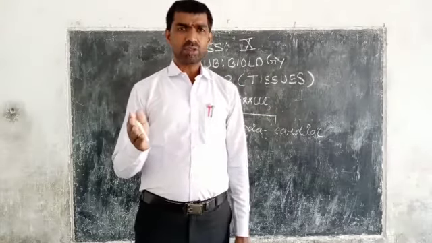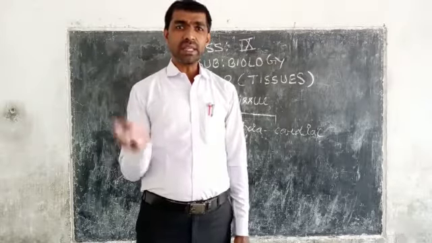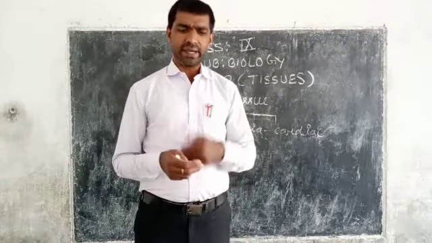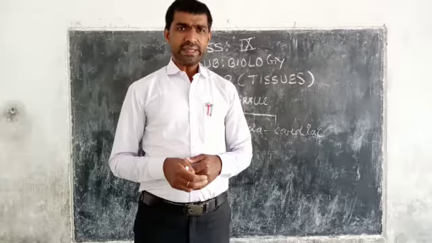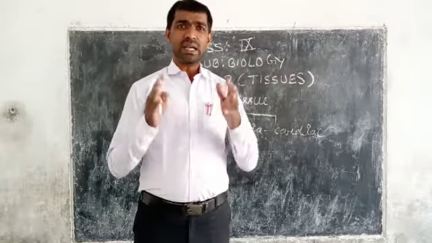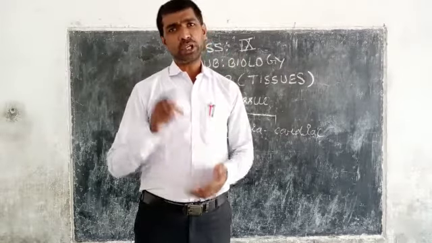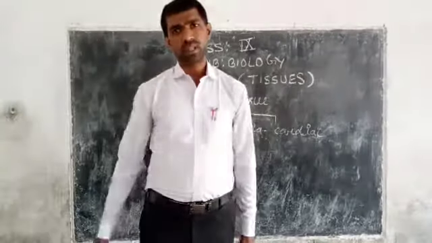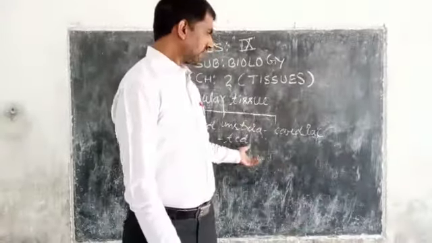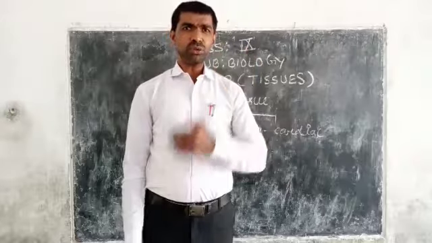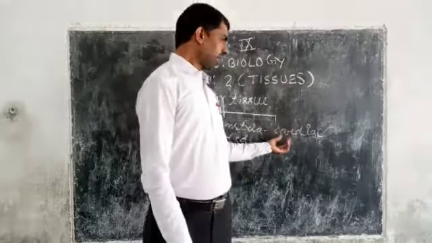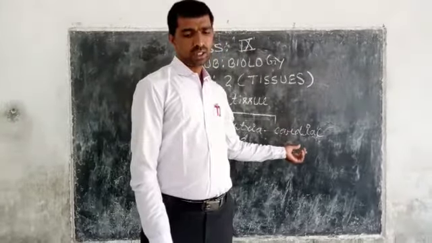Cardiac muscles work rapidly, rhythmically, without getting tired, and they work from the early embryonic age till the death of the organism. After this, I am going to tell you the function of cardiac muscles.